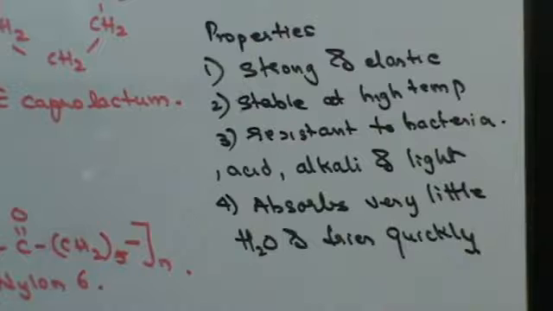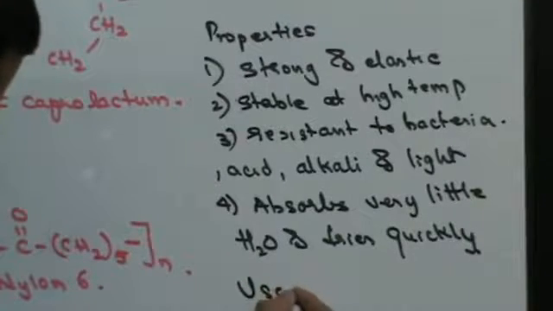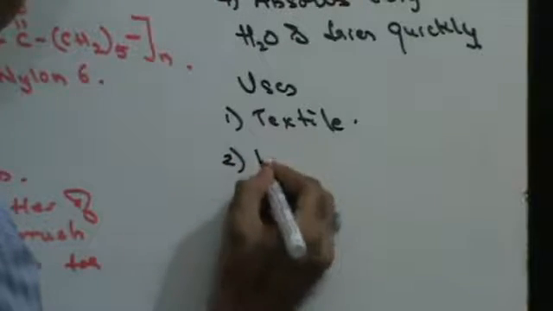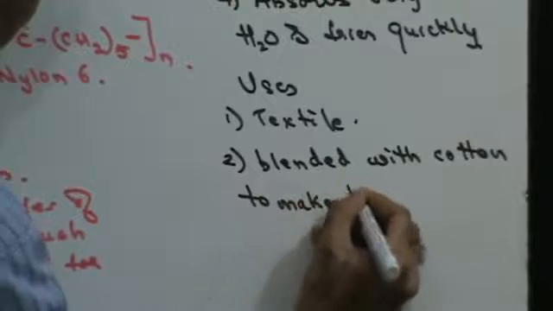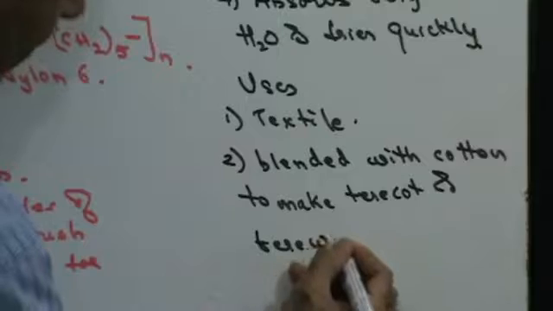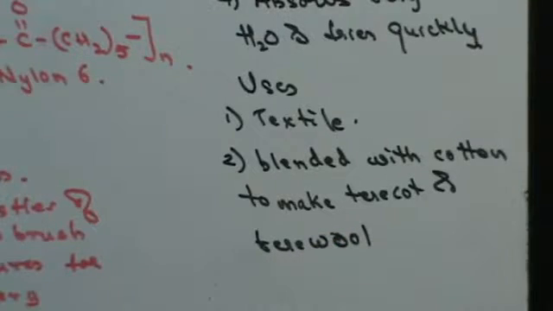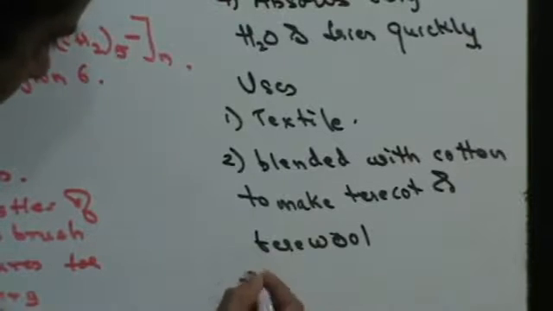Those are the properties. Uses. Where do I use this? One, it is used in the textile industry, as you all know. It is blended with cotton to make terrycloth and terry wool. All your formal trousers are made of terrycloth and terry wool. Your blazers are made of terrycloth and terry wool. And it is used for making fishermen's nets.